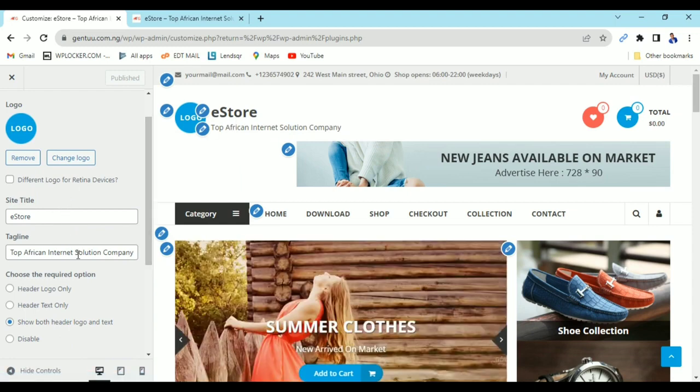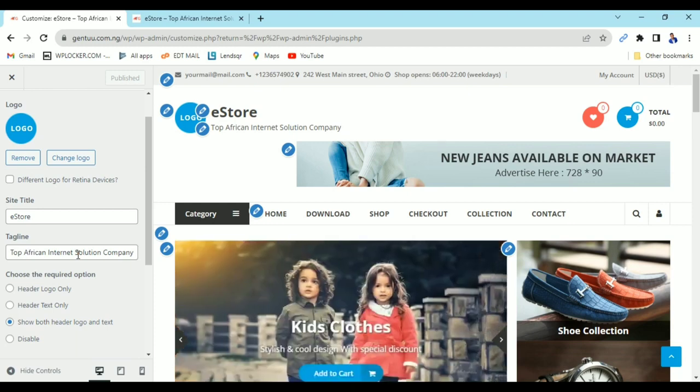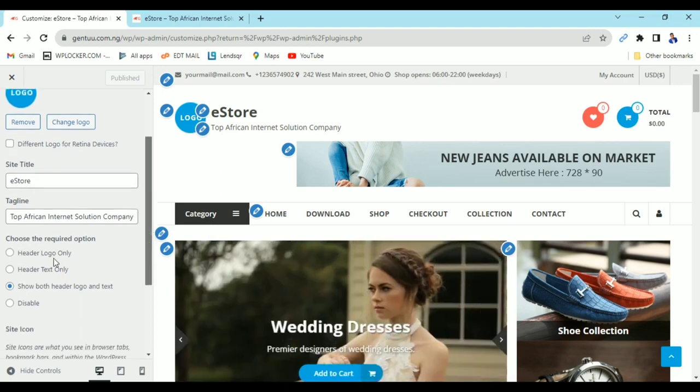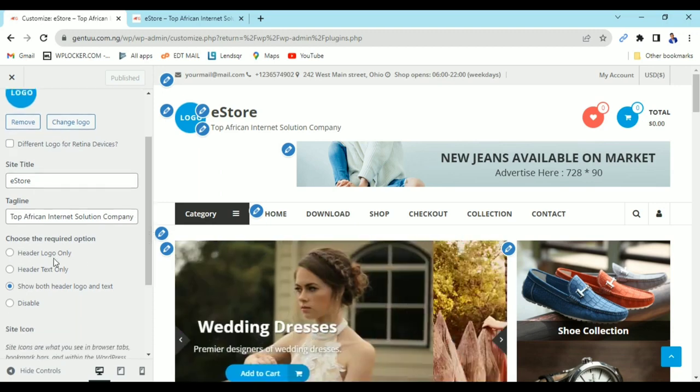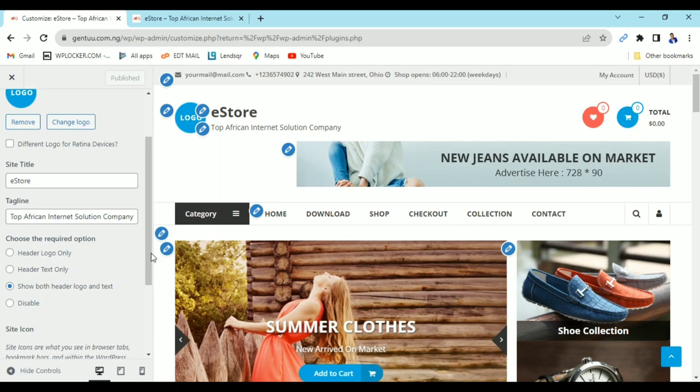Then you can also change the tagline, which can also be referred to as the motto or description. You can also change it from this place. You can decide if you want to place just the logo or if you want to place them together.